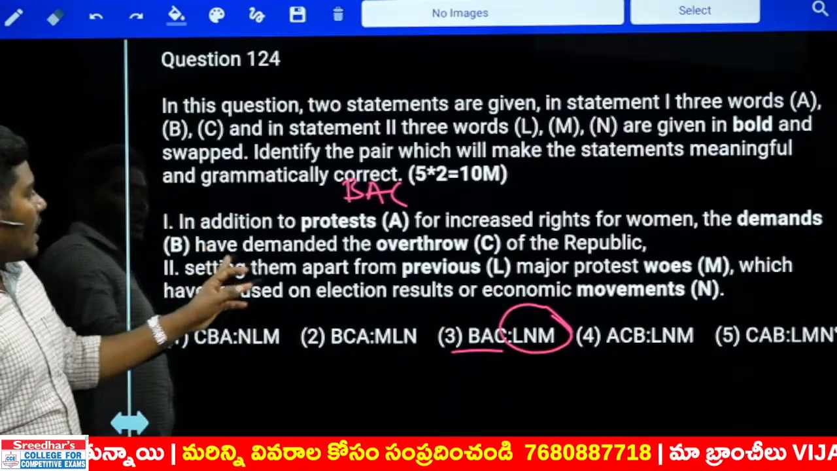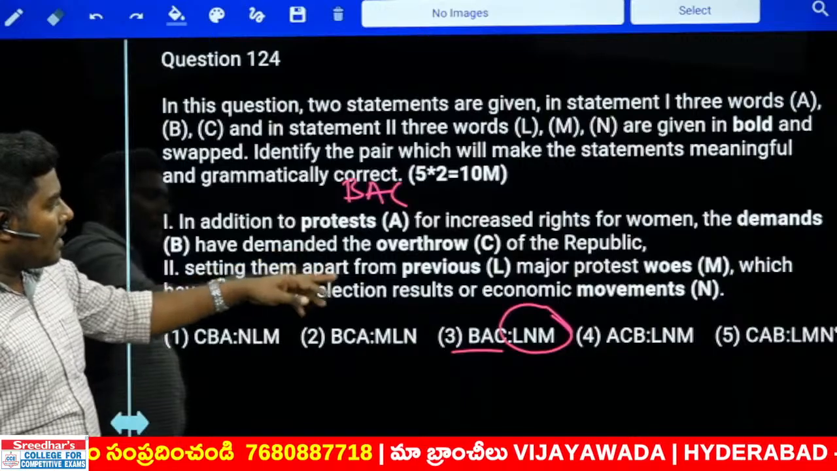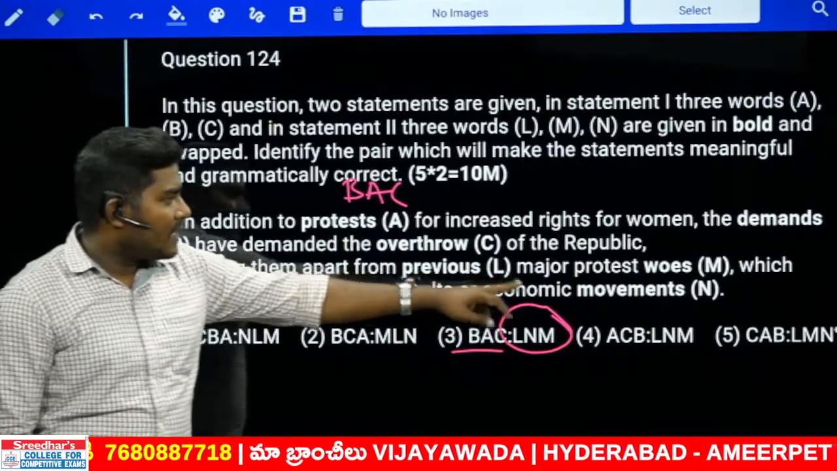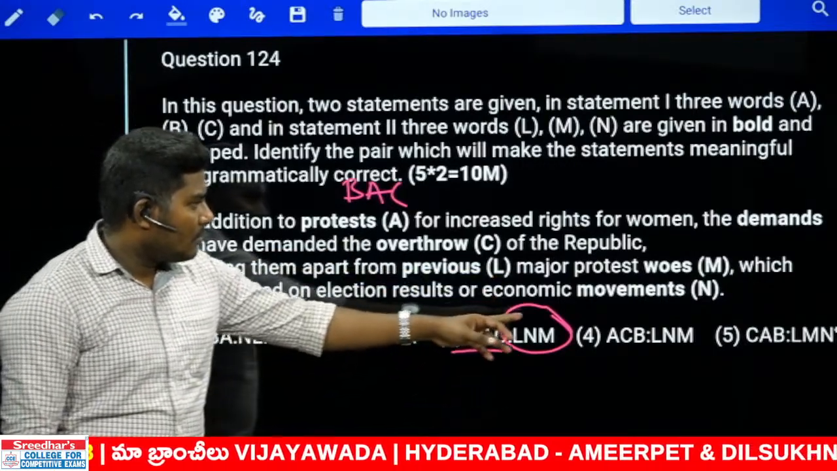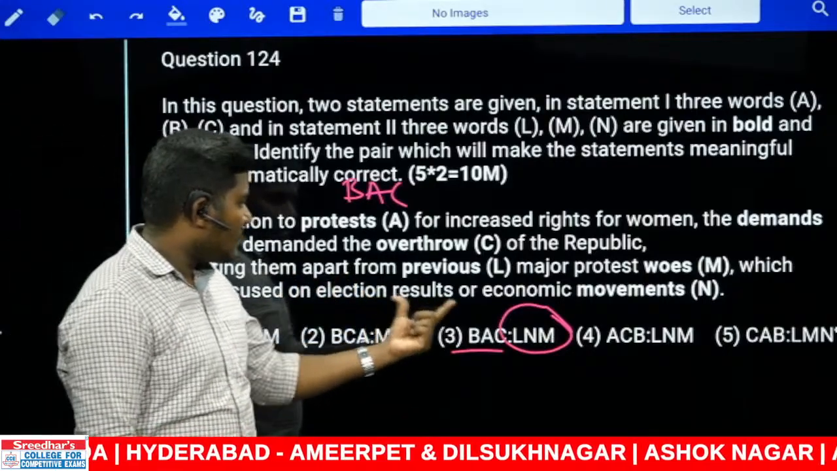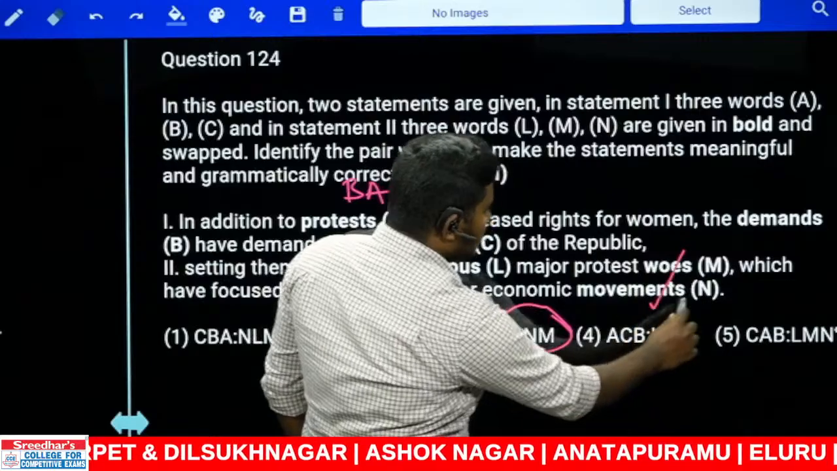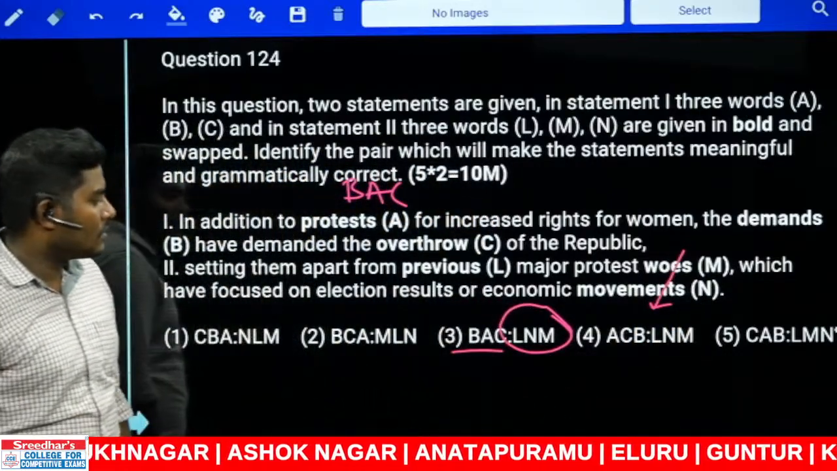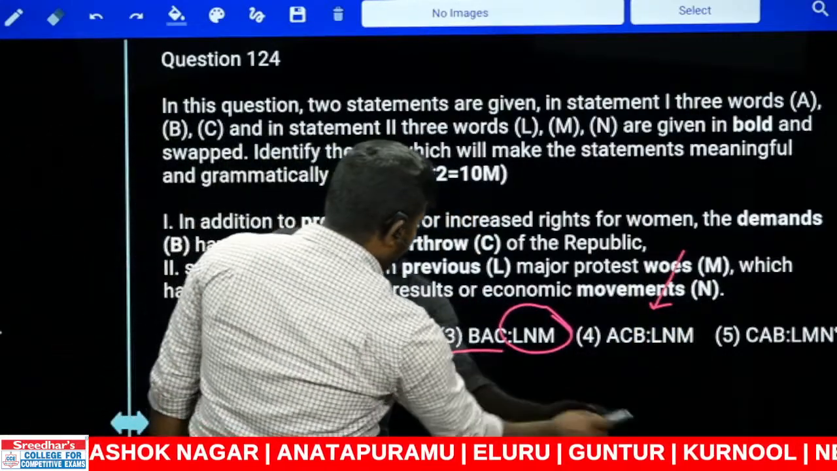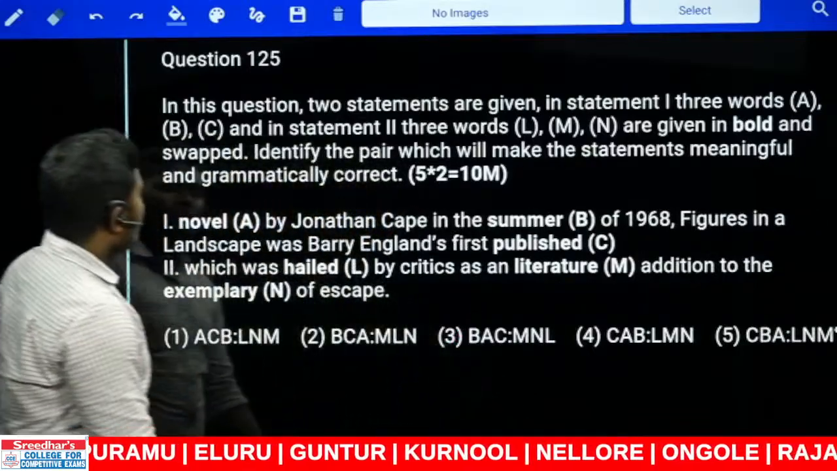So, have demanded the overthrow of the republic, setting them apart from previous major protests. Continuation: protest movements which have focused on election results or economic woes. Economic woes is absolutely possible, not economic movements, that is economic woes. So the answer can be used with the third one. Next, 125, the fifth one in this series.